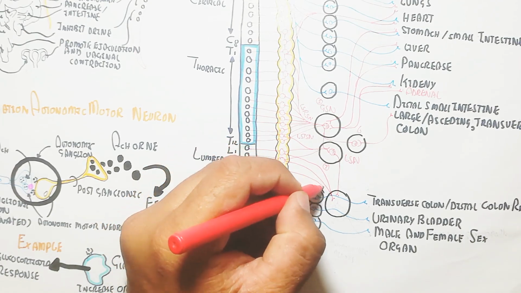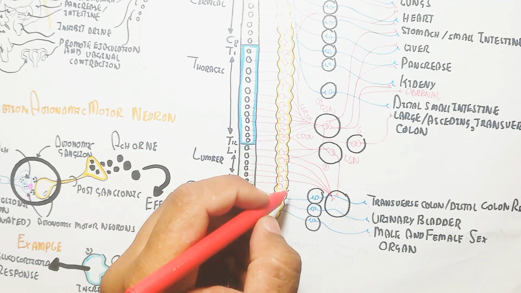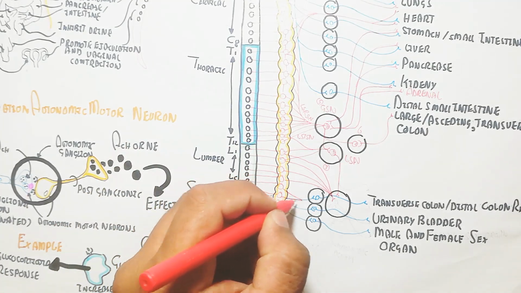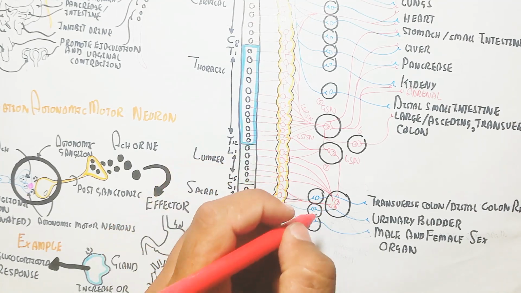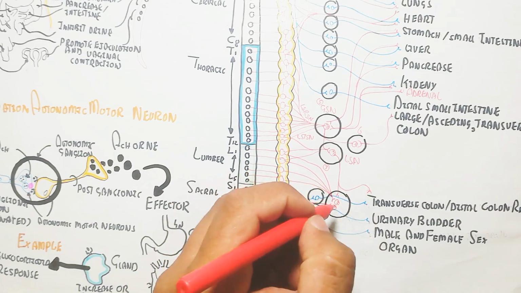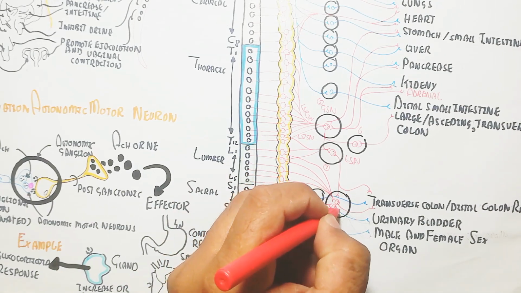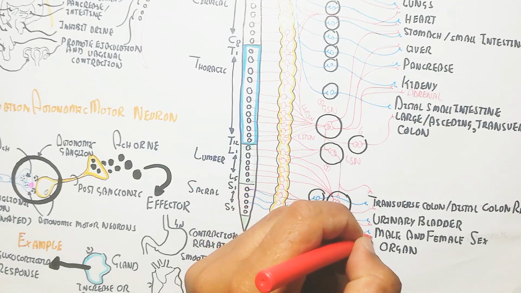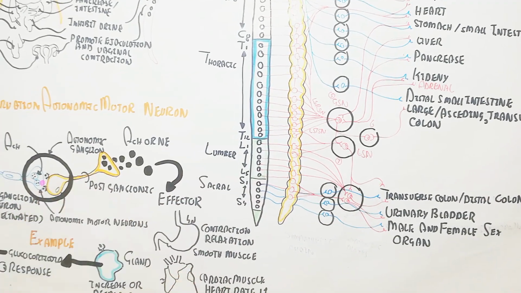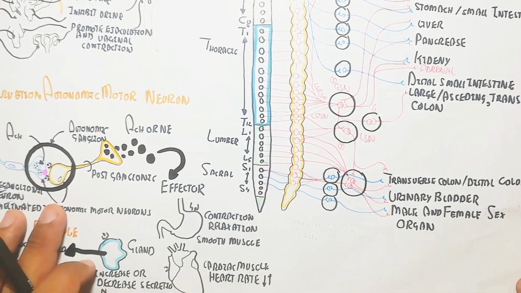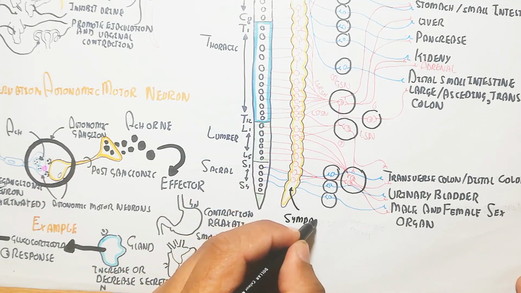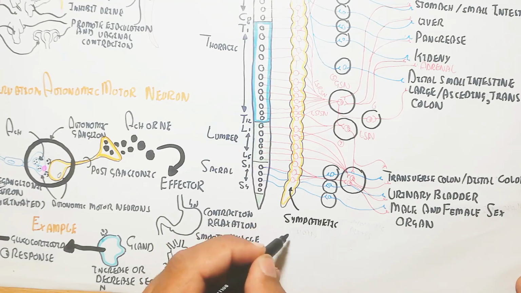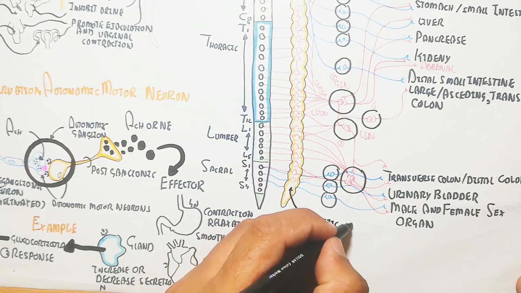On the other hand, this is the innervation of the celiac to the inferior mesenteric and superior mesenteric artery by a celiac, as well as the lesser and least splanchnic nerves, leading to the transverse colon, the urinary bladder and the male and female sex organs to innervate. It is the hypogastric plexus. So the celiac is part of the fifth nerve fiber ganglion, and on the other hand, this is the